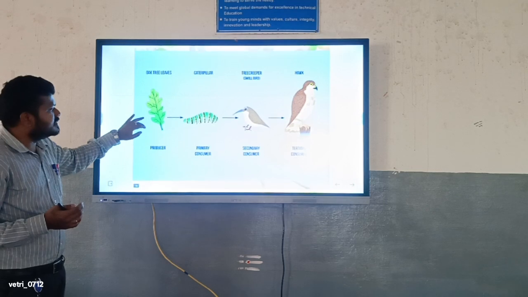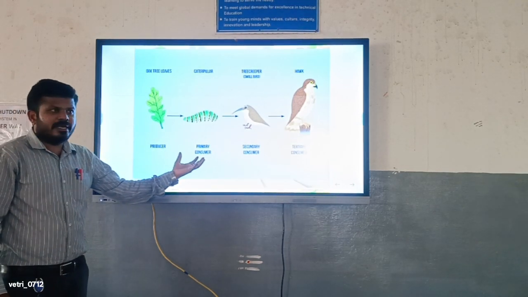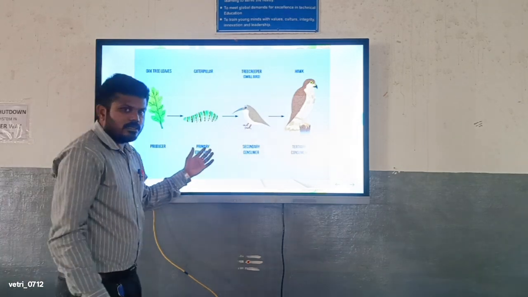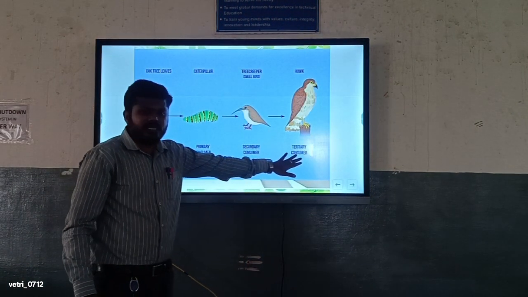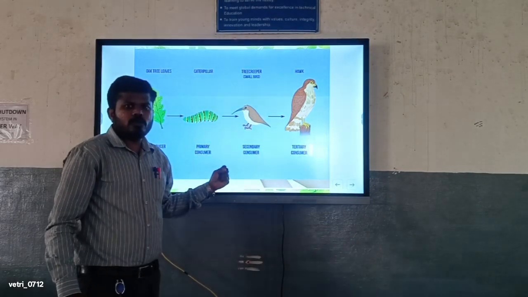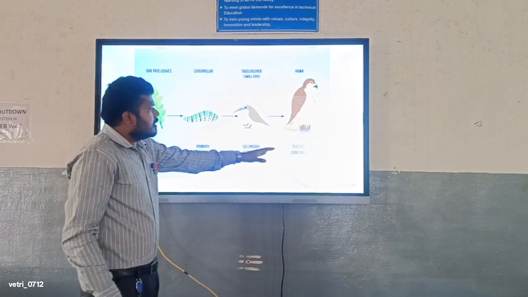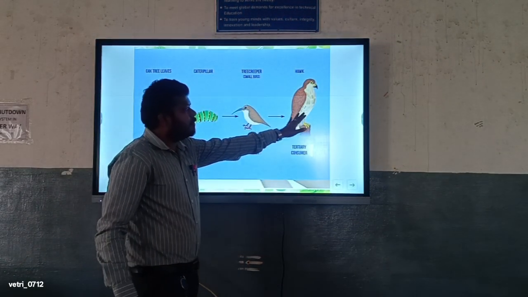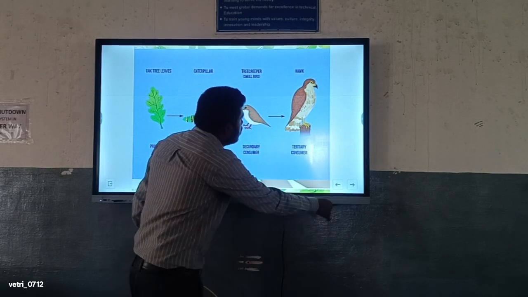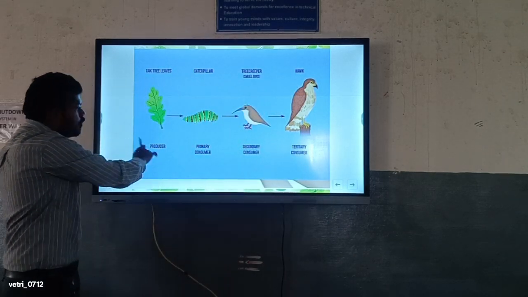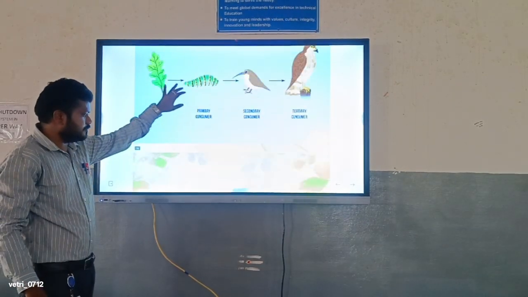These are some of the examples. The producer is eaten by the primary consumer, such as insects. Then it is eaten by the secondary consumer, then by the tertiary consumer. This is an example of how the ecosystem keeps recycling. After the primary consumer, if the life of a bird is over, its body is taken over by microorganisms, and then the producer takes up from the microorganisms. So this is one of the cycling systems in the ecosystem.